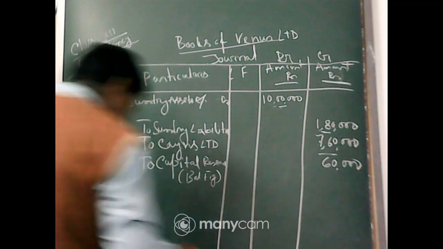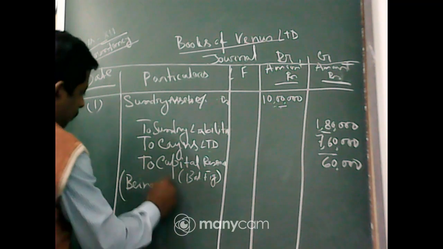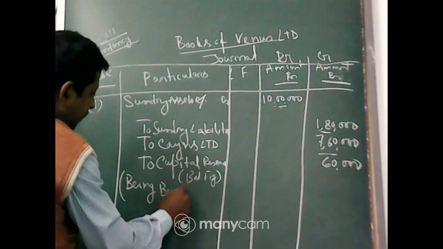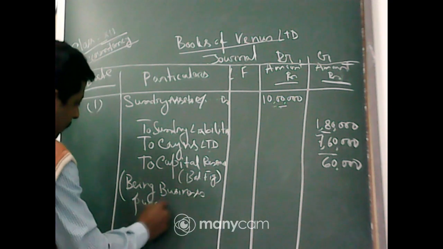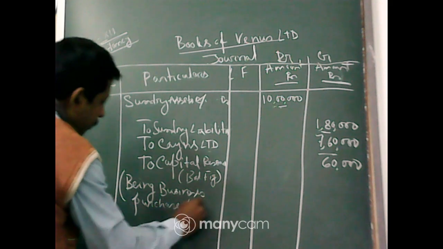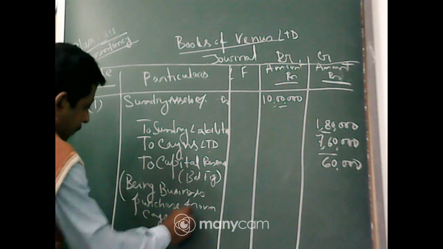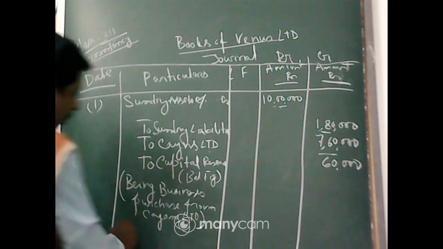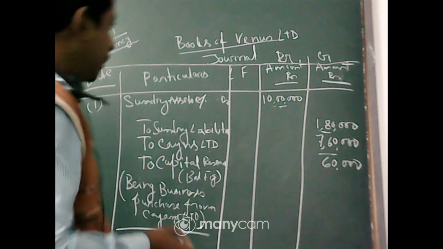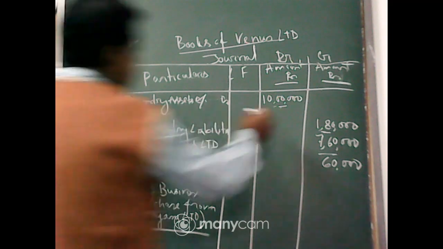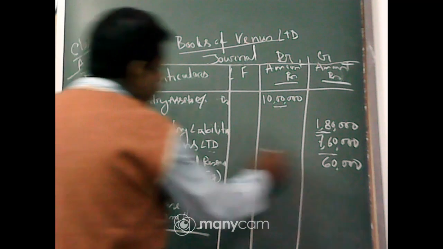Okay, what will be the narration you have to make? Business purchase from Keynes Limited. That will be the first entry you have to pass. Up to that, I hope there is no problem. So that is the sundry assets we took over, that is the sundry liabilities we took over, that is the Keynes Limited we have to pay.